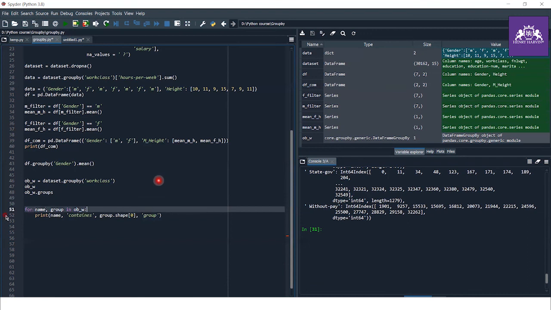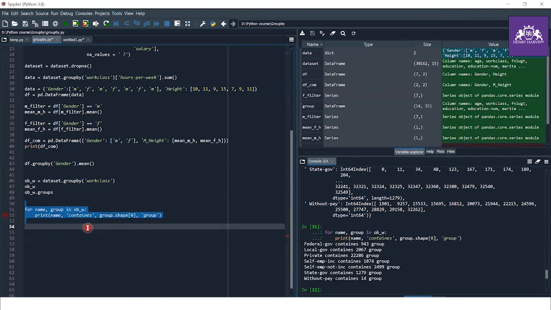What's the error? It was showing where it's index y. Let's do this. Yes. Here as you can see, in federal government, it contains 4943 groups.